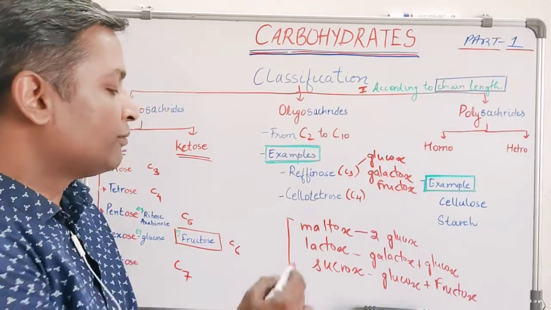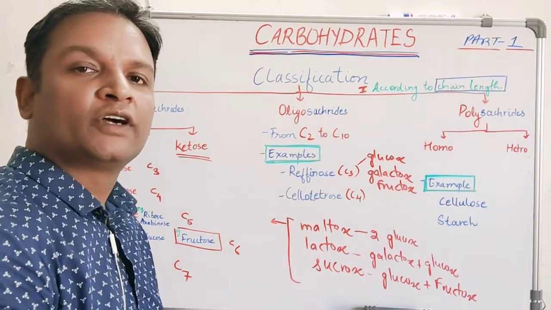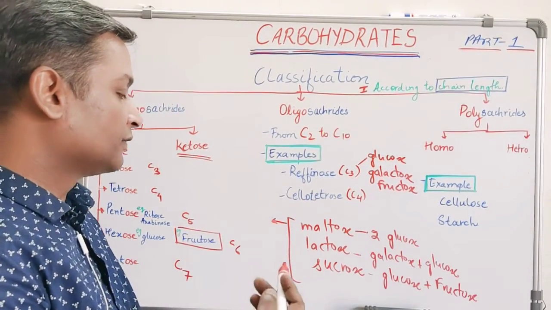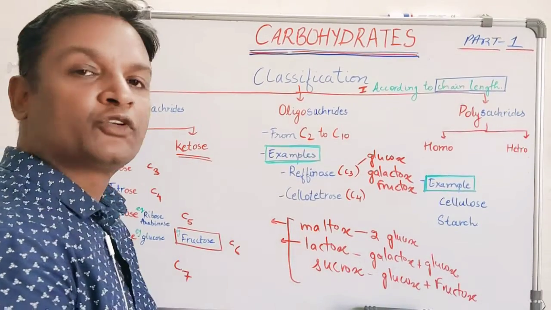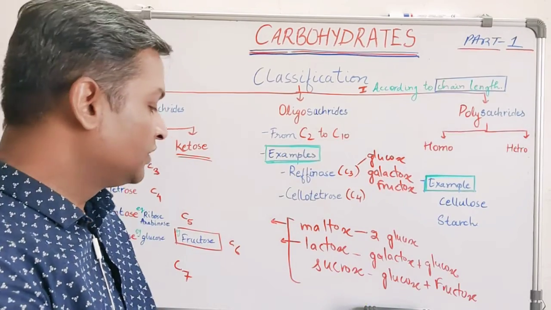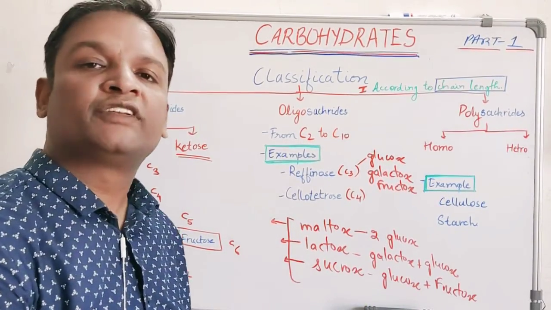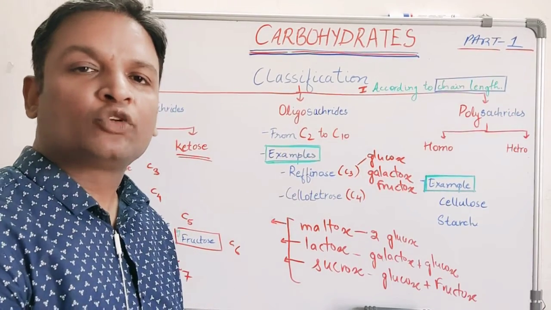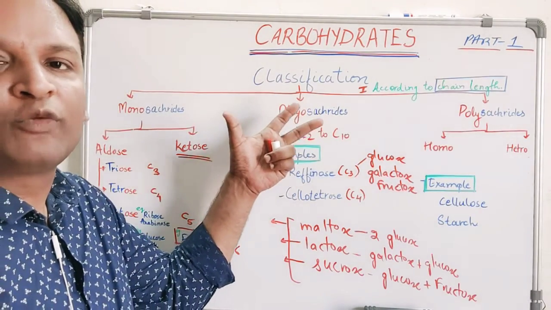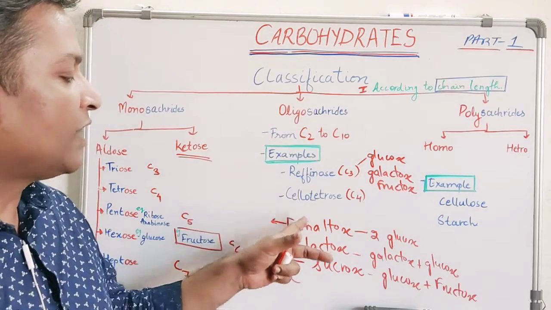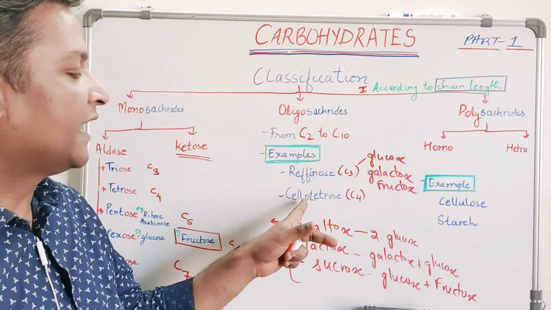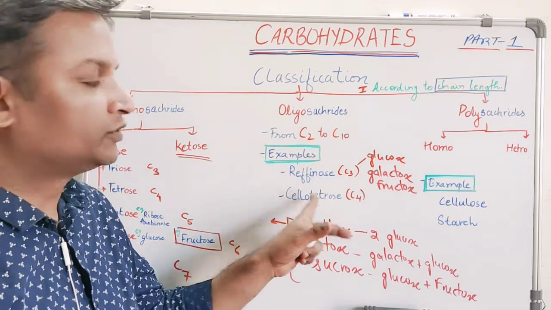Maltose is a sugar found in your food, in grain flour. Lactose is a sugar found in milk. Milk sugar is called lactose, and sucrose is the sugar found in common table sugar. Okay, this is the classification according to the number of monomeric units present in the structure. The common ones are maltose, lactose, sucrose. Trisaccharides include raffinose, containing glucose, galactose and fructose, and then tetrasaccharides.